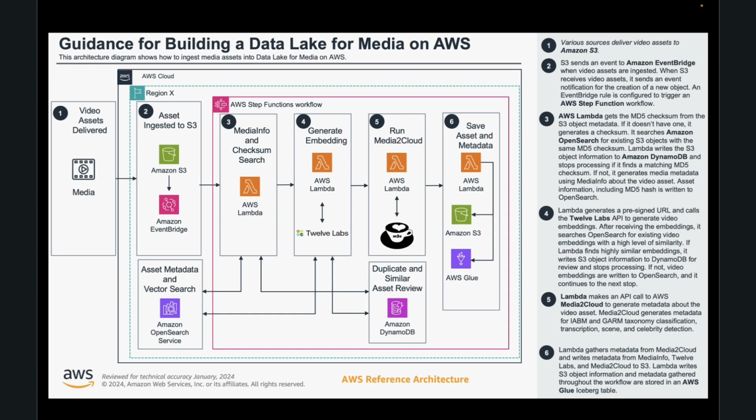It will check OpenSearch to see if any existing checksums exist, and if one does, it will stop further processing. If not, it will use our partner TwelveLabs to generate embeddings for that media asset. Once those embeddings are created, it will use OpenSearch to see if there are any other similar embeddings in there. If there are, that will stop the process and let a human in the loop review this to see if it needs to be processed any further.